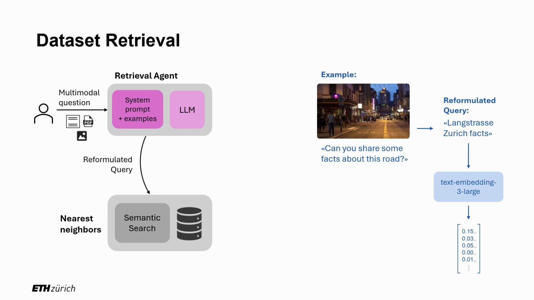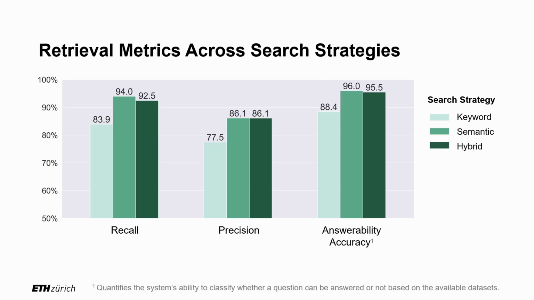In this semantic vector space, we search for the nearest neighbors and then supply the dataset descriptions and other metadata to the same LLM. The LLM's job is then to judge which of the matches actually contain the relevant data and pass these on to the analysis stage. In my benchmark of 200 questions with the open data of Zurich, that reformulation plus semantic combo outperformed all other approaches and hits 94% recall, meaning it almost always manages to find the relevant datasets.